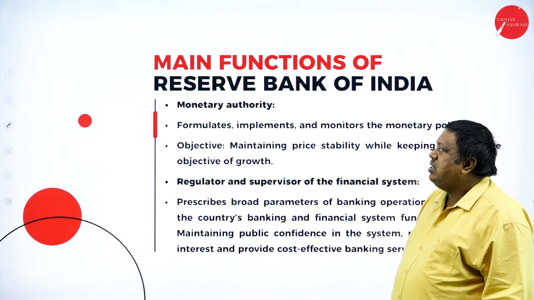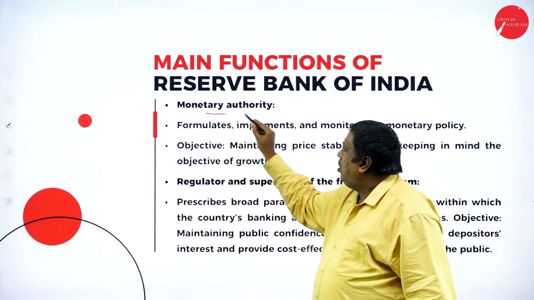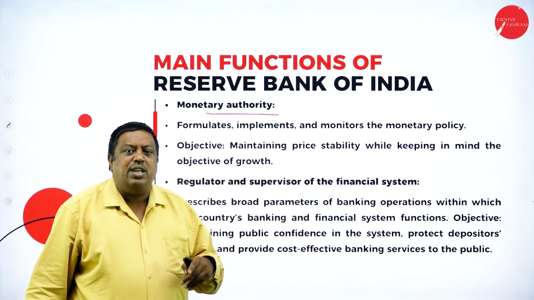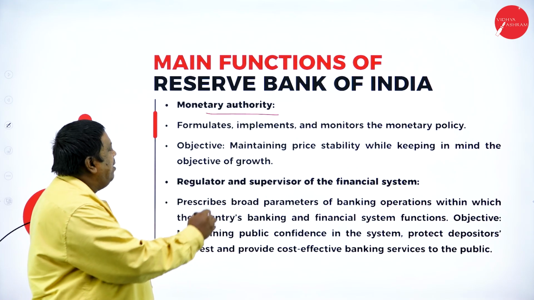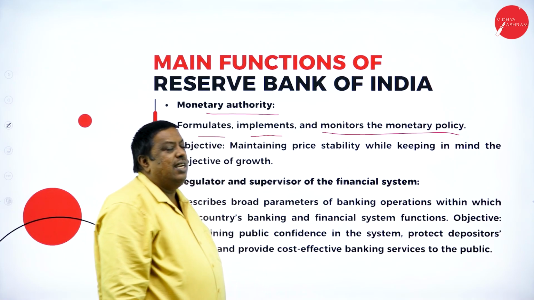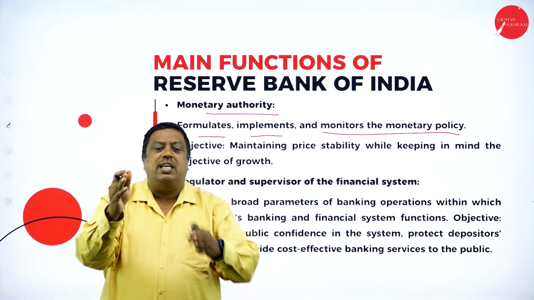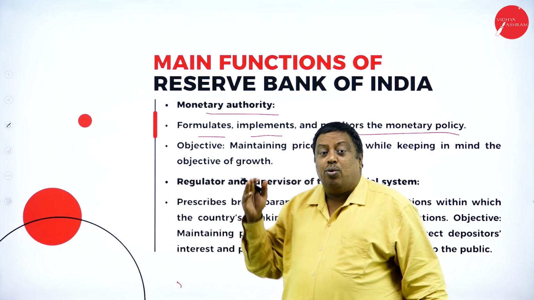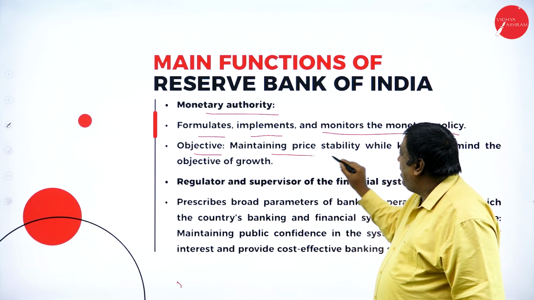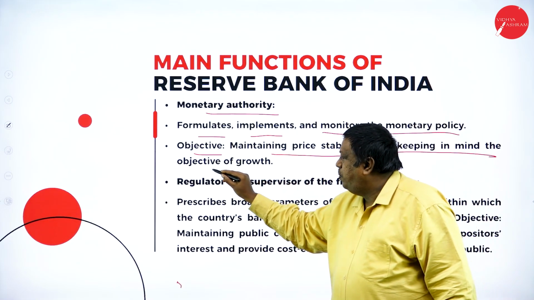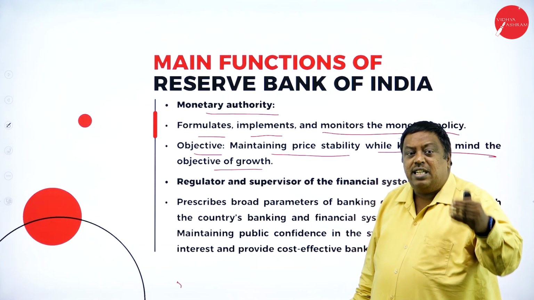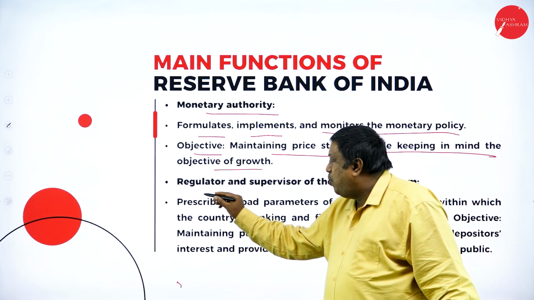Here, the main functions of RBI. Monetary authority, they're saying RBI's main function is as monetary authority, means issuing of currencies. The next one, formulating, implementing, and monitoring the monetary policy, means making certain rules and regulations in terms of monetary matters, and those are to be followed in the entire nation. The objective, what is the objective? Maintaining price stability while keeping in mind the objective of growth. So they have to maintain the price levels in the economy because the Indian market is growing every day. Day by day, there are small changes.